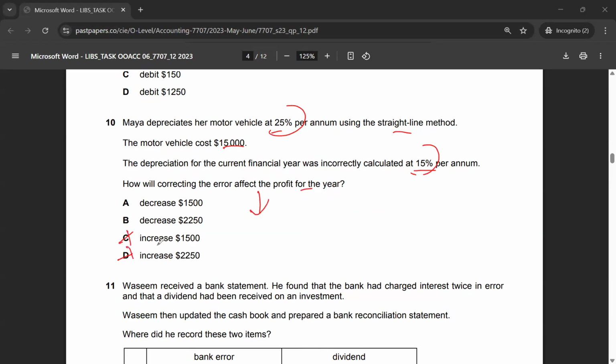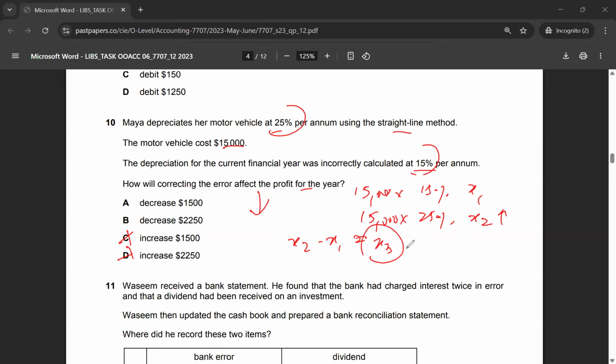So the profit must go down. It can't be option C or option D because they talk about an increase. It's not going to be an increase, it's going to be a decrease. Now, all you need to do is calculate the number. 15,000 at 15% would give you x1, and 15,000 at 25% would give you x2. Then x2 minus x1, because x2 should be higher than x1, gives you x3. This difference would be your answer.